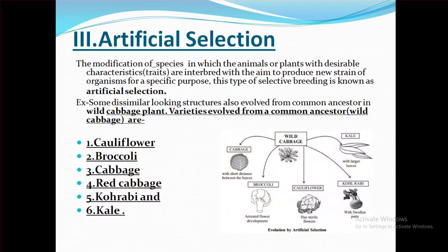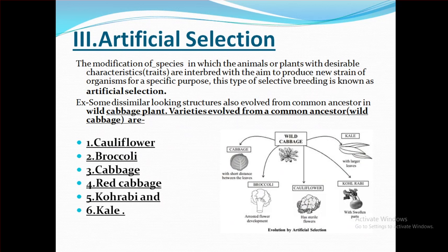A very important part of this topic is artificial selection. What is it? First of all, we should know it is the modification of species in which animals or plants with desirable characteristics or traits are interbred with the aim of producing a new strain of organisms for a specific purpose. This type of selective breeding is known as artificial selection. For example, some dissimilar looking structures also evolved from a common ancestor.